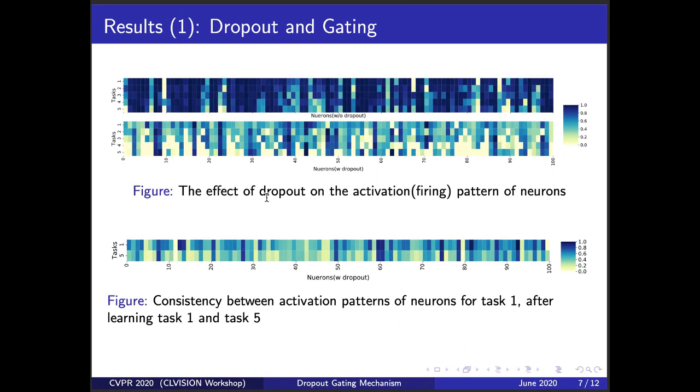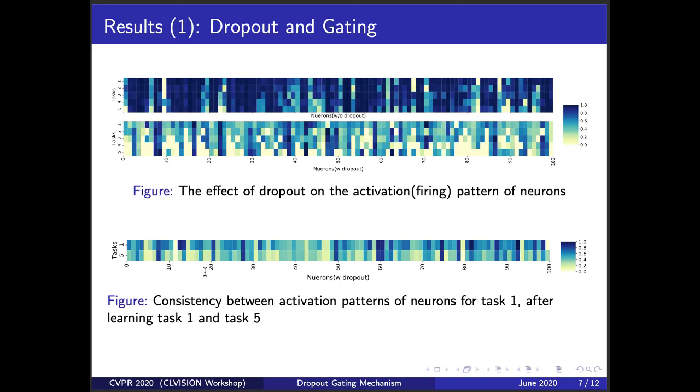In addition, we show that for a specific task, which here is the first task, the gating mechanism is consistent throughout the continual learning experience, meaning that the neurons that become active for task 1 after finishing task 1 will also be active for this task after finishing task 5. Here, the goal is to show that for a specific task, the active and inactive neurons remain roughly the same throughout the learning experience.